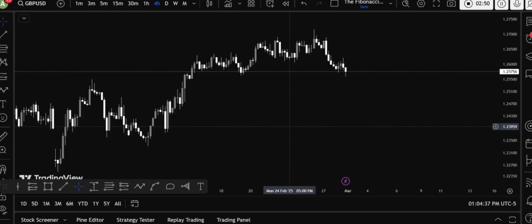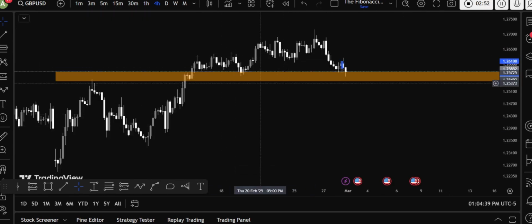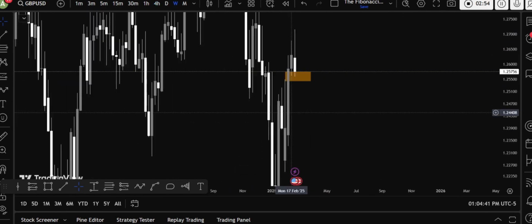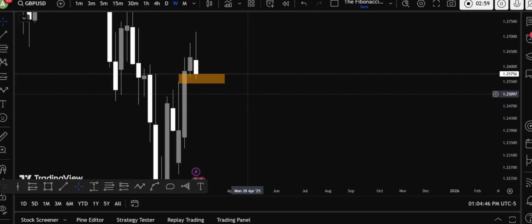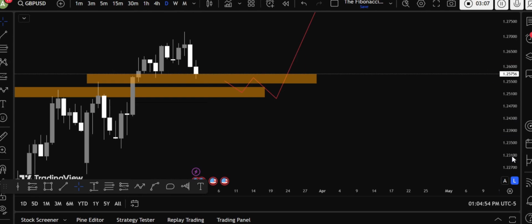Let's move to the GBP USD, one of my favorite pairs. In the weekly time frame, we can see the gap right over here, and I told you this in the last video. We can see the reaction from this area. Now we are in the gap, but let's deep dive into the daily time frame and see what's happening.